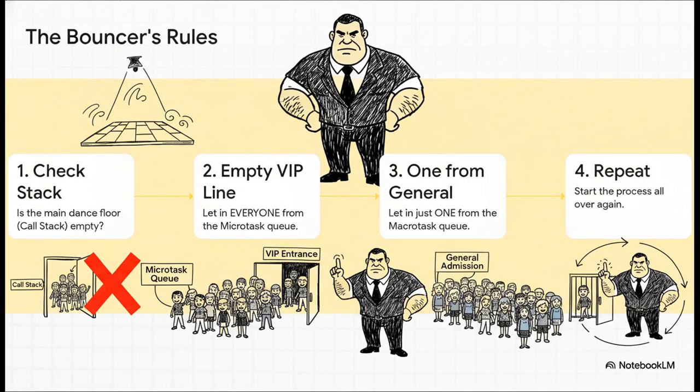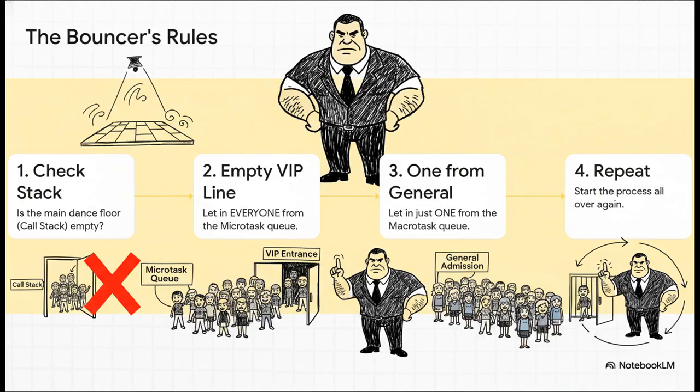Now, the bouncer's rules are incredibly strict, and you have to understand this part. First, he waits for that main dance floor, the call stack, to be empty. Then, and this is the absolute key, he turns to the VIP line and lets every single person in until that line is completely, totally empty. Only after the entire VIP line has been cleared will he even glance over at the general admission line to let just one single task through.